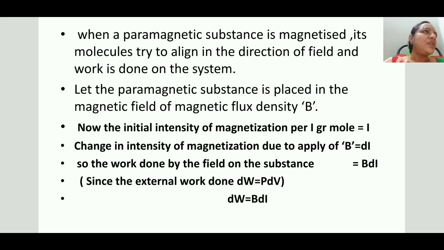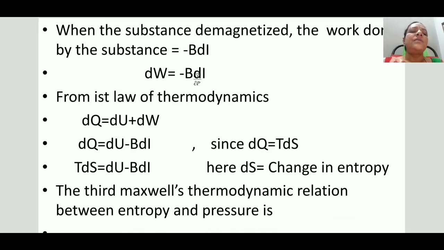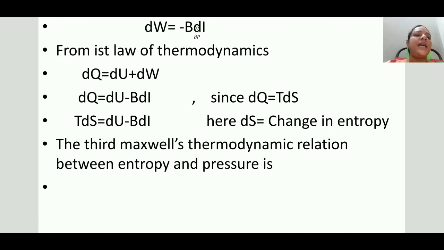When the field is switched off, the work done by the system is minus BdI. After calculating this work done by the substance, using the first law of thermodynamics, convert this into entropy terms, that is we get TdS = dU - BdI. Here dS is the change in entropy. The change in entropy takes place because there is a change in temperature.